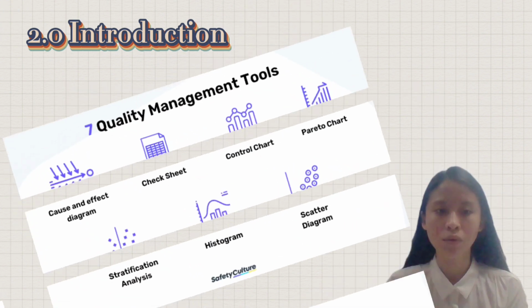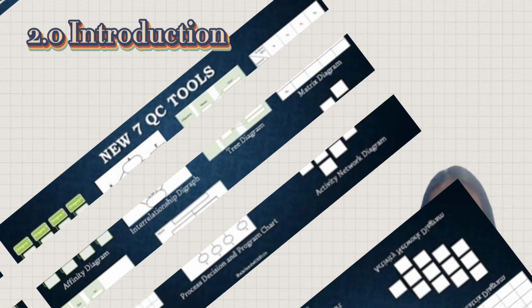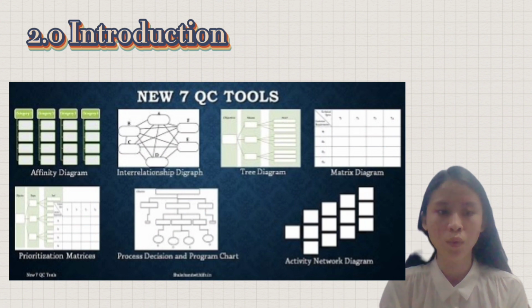The 7 QC tools used to solve quality issues are Pareto Diagram, Cause and Effect Diagram, Histogram, Control Chart, Scatter Diagram, Process Flow Diagram, and Check Sheet. Not only that, researchers also add 7 new QC tools, which are Affinity Diagram, Interrelationship Diagram, Tree Diagram, Matrix Diagram, Prioritization Matrix, Process Decision Program Chart, and Activity Network Diagram.